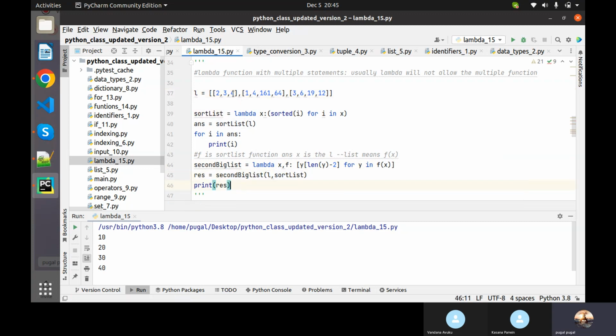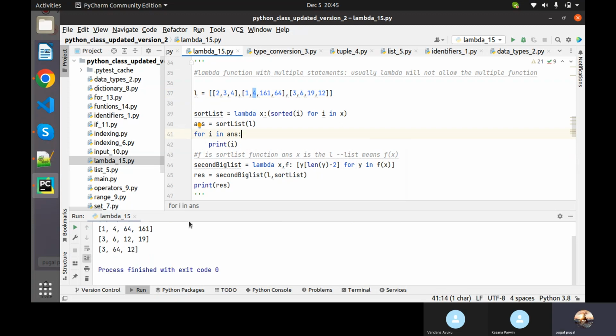What kind of result? In the sense, length of y is 2 here, and 2 minus 2 is 0, so it will return the 0th element. And if it goes here, length of y is 3, 3 minus 2, it will return that position. So that's how it works. If I run this, okay, so here 3 comma 64 comma 12 it is returning. So this position and this position and this position it is returning, and the position after sorting, 64 will come here, 12 will come here. So that is the reason we are getting this.